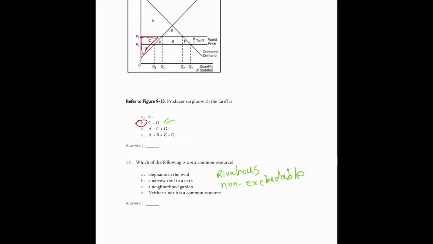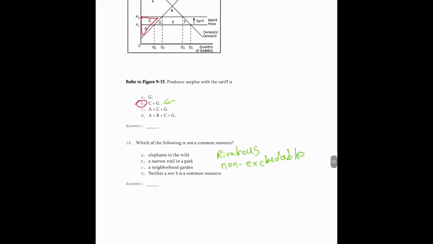Are elephants in the wild excludable? Can you exclude somebody from seeing an elephant in the wild? No. Are they rivalrous? Does your enjoyment of an elephant stop my enjoyment of that same elephant? No. So then, are elephants in the wild rivalrous? No, the answer is A.